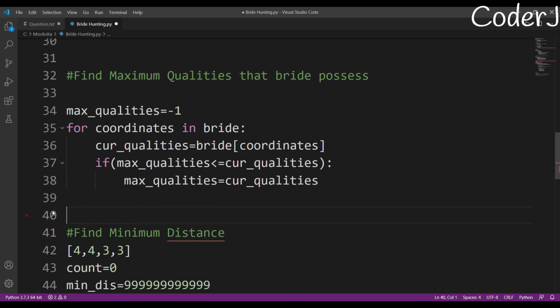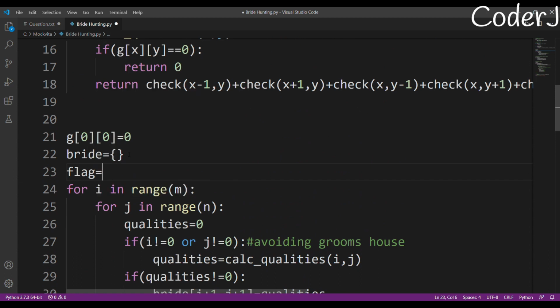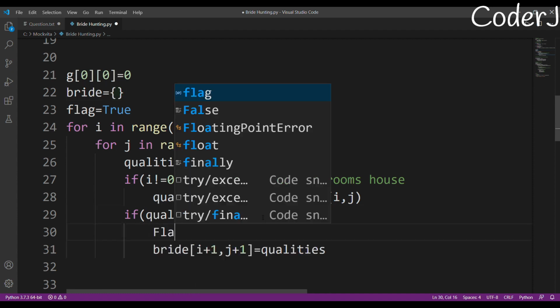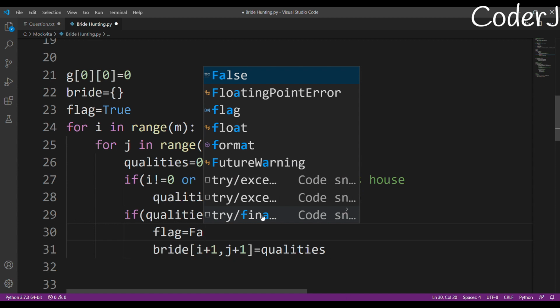I'll just use a flag counter. This flag will tell me that there is a girl present who has something. Initially my flag will be true, which means that currently there is no girl with any qualities. But if we ever reach this place, which means we have someone with qualities not equal to 0, then we'll make our flag false.